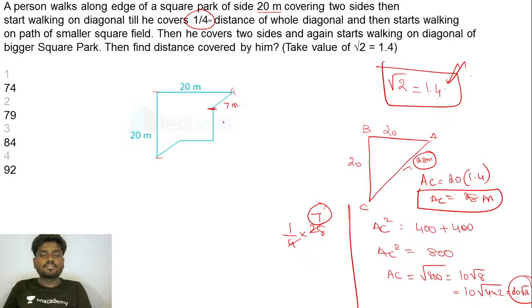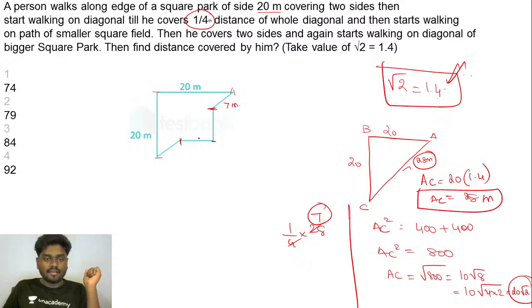Then he covers two sides. Okay, he has covered 1 and 2, so he covered two sides and again starts walking on a diagonal of the bigger square path. Okay, cool. So you are asked to find what is the distance covered by him. That's your question. So listen very carefully, guys. Let's try to do this.